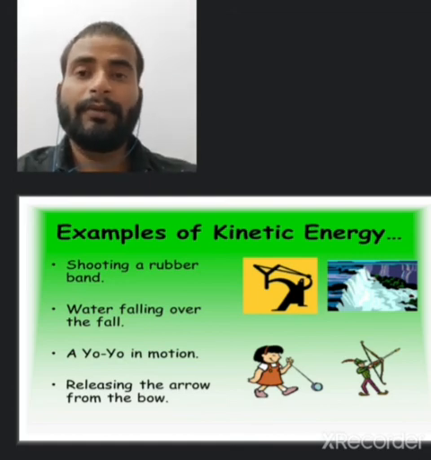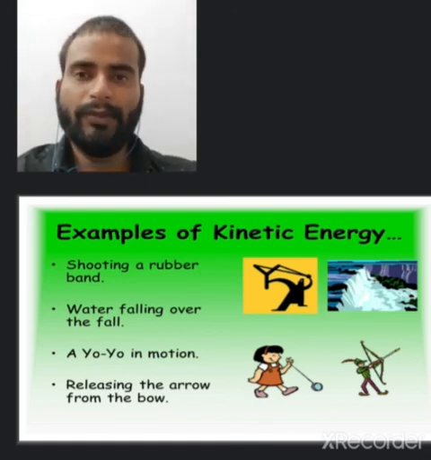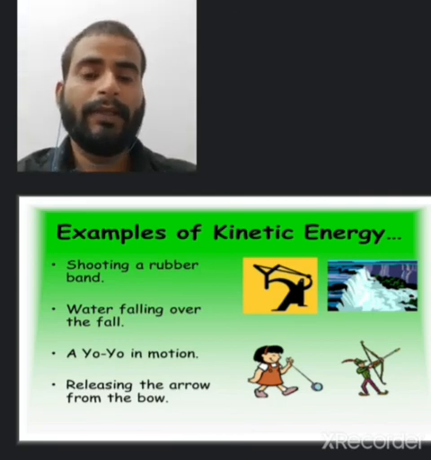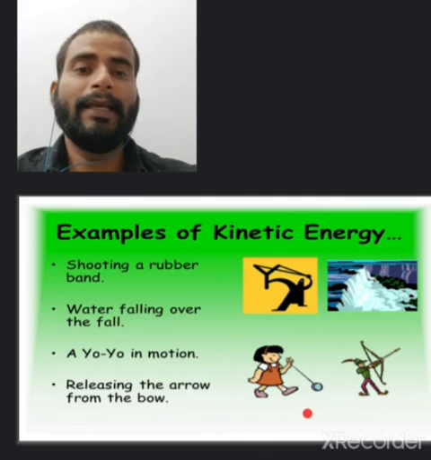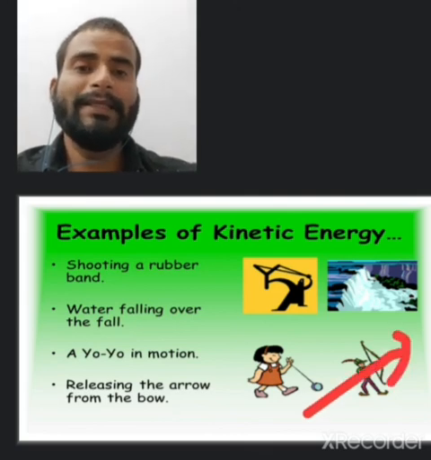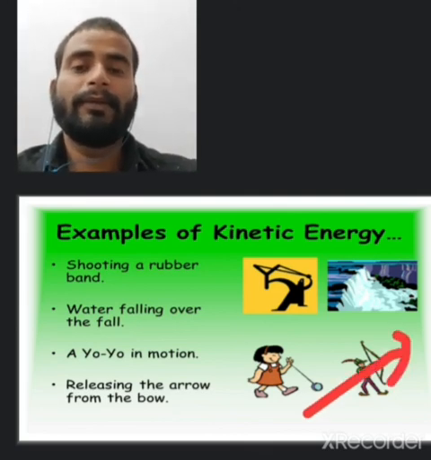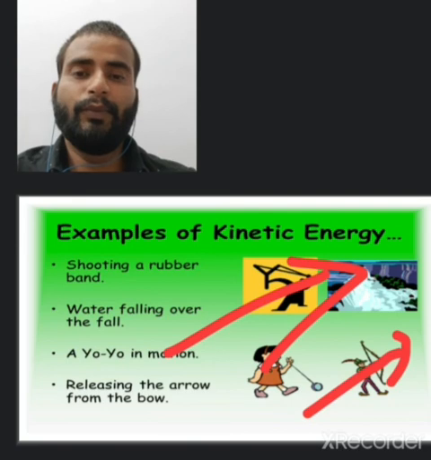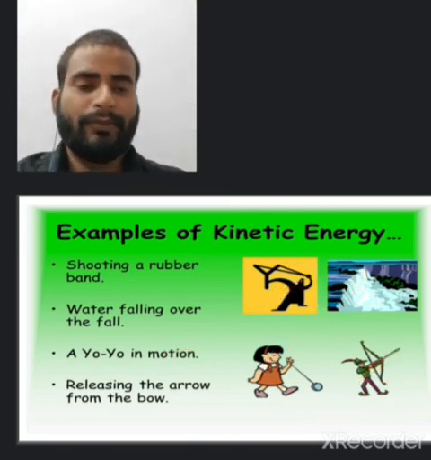If the yo-yo swing is in motion, it has kinetic energy. Releasing the arrow from the bow: when you release, your arrow becomes in motion, so it would have the kinetic energy. So these are the examples of the kinetic energy.